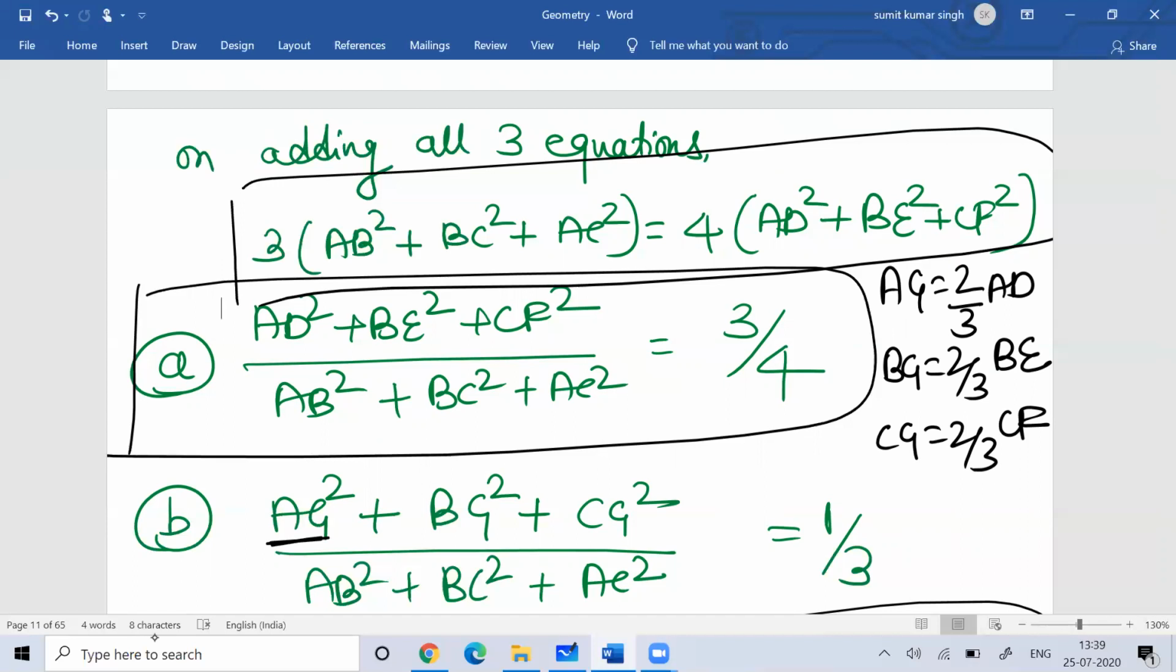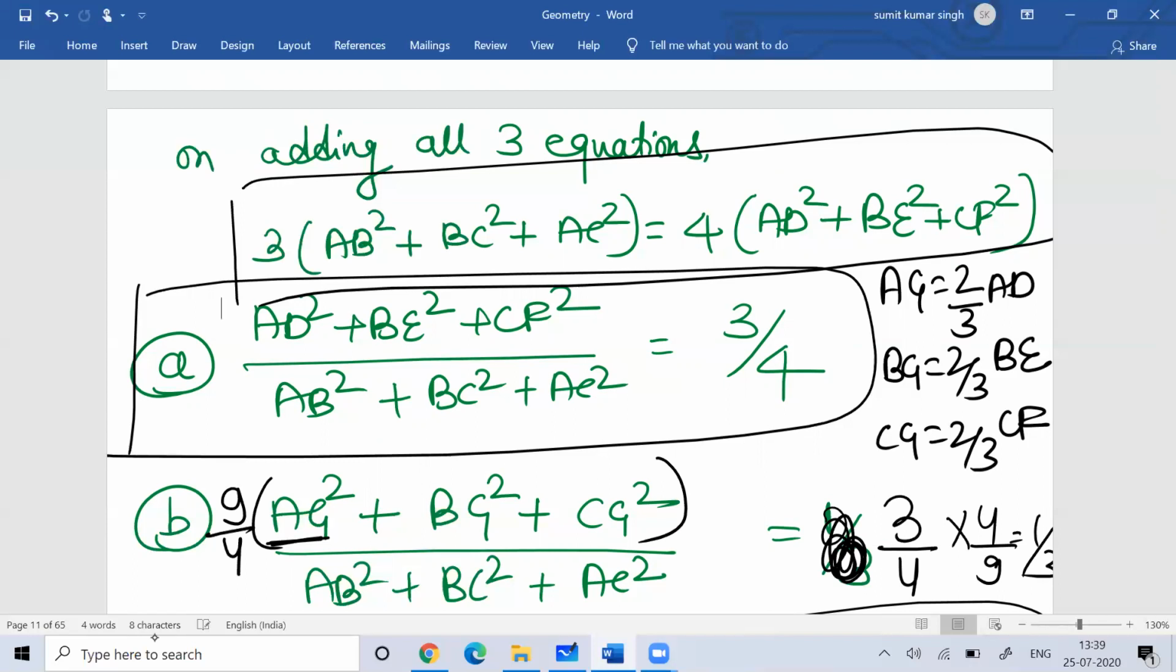If I talk in terms of squares, I can say AD square is equal to 9 by 4 of AG square. So AD square is equal to 9 by 4 of AG square, and the same way for all together. Then this was equal to 3 by 4. If you bring 9 by 4 this side, you'll get 1 by 3.